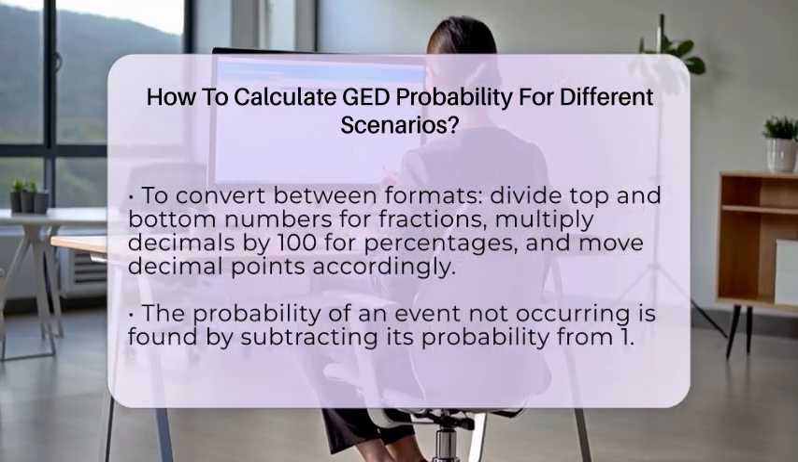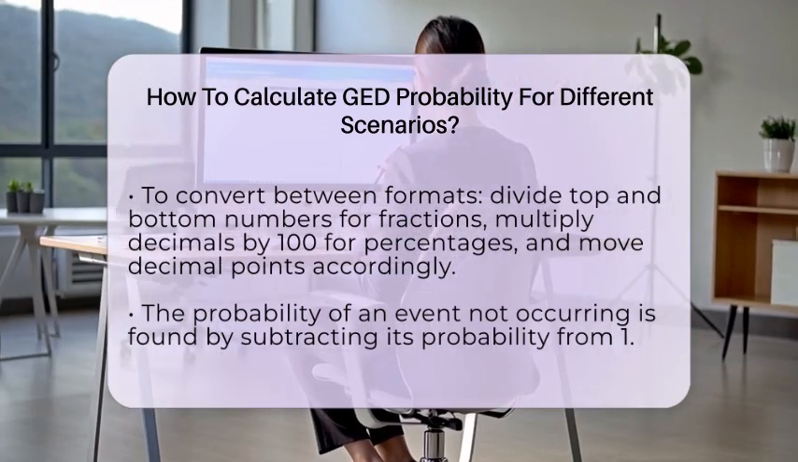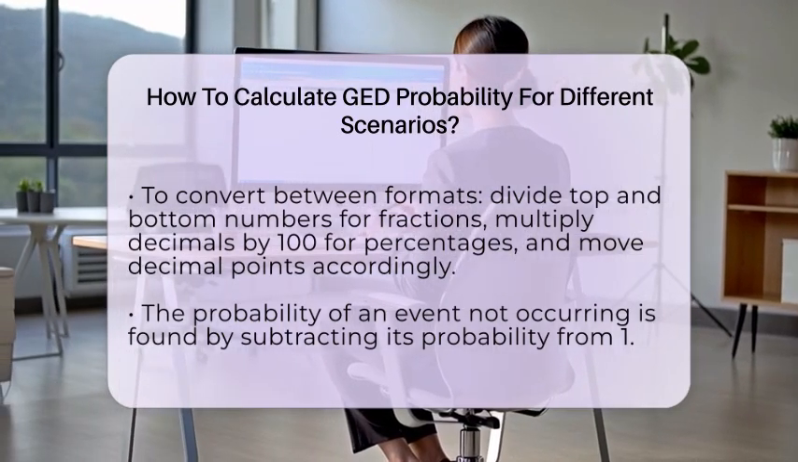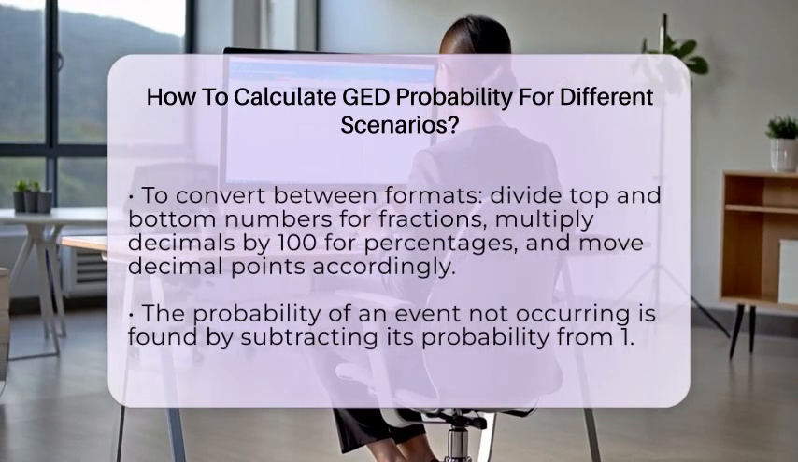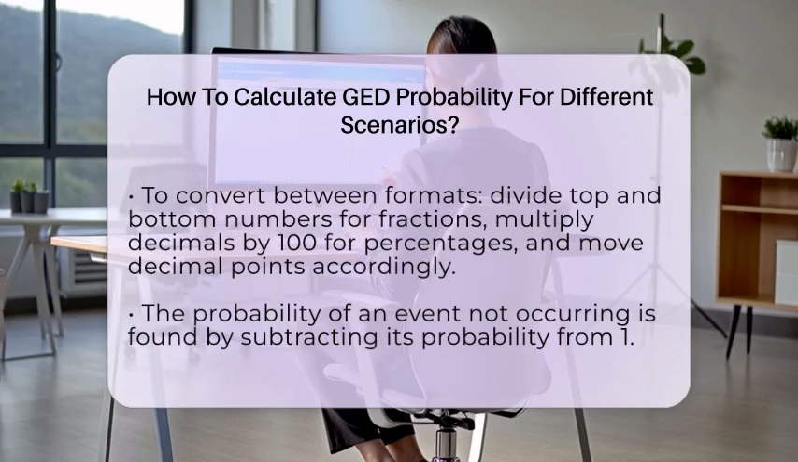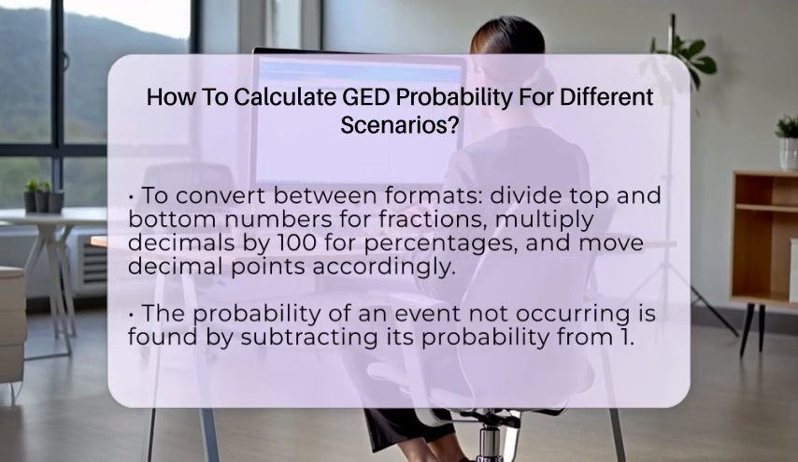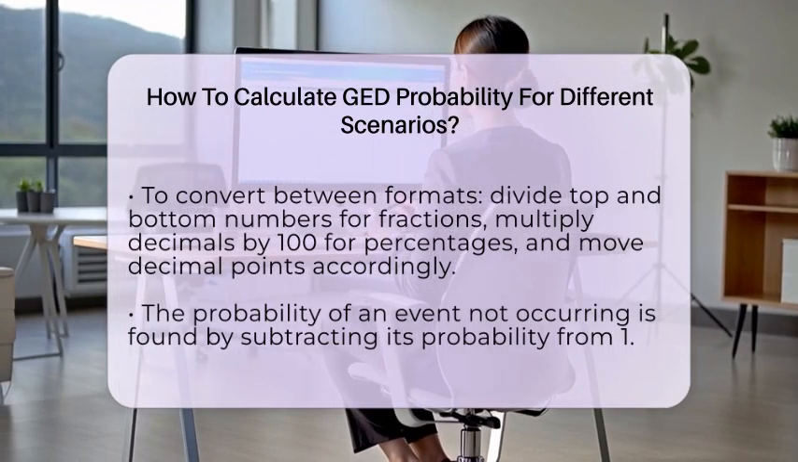To convert a fraction to a decimal, divide the top number by the bottom. To change a decimal into a percent, multiply by 100 or move the decimal 2 places to the right. If you want to find the chance that an event does not happen, subtract its probability from 1. For example, if the chance of snow on Tuesday is 20%, then the chance it will not snow is 80%.